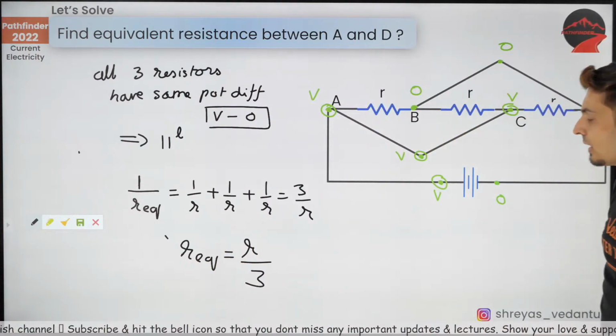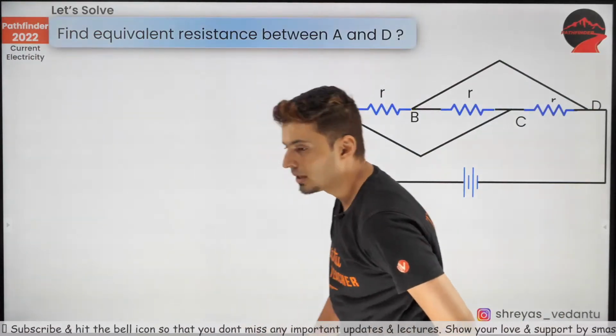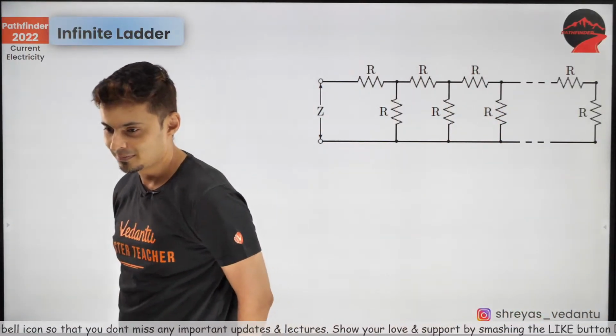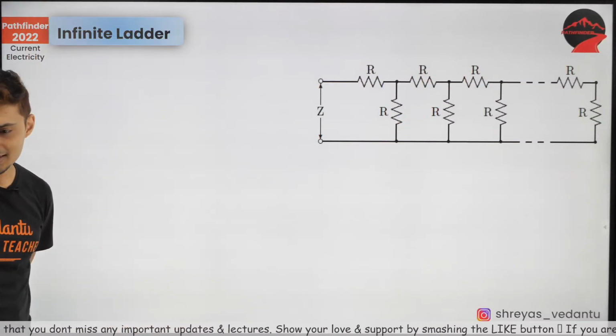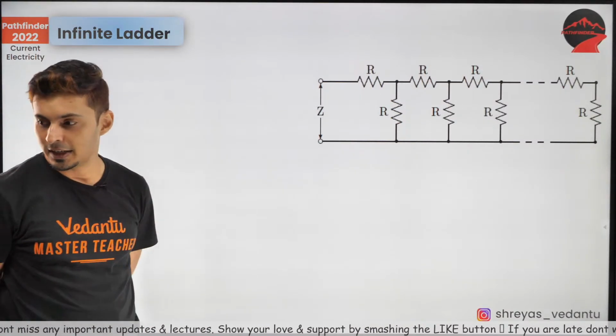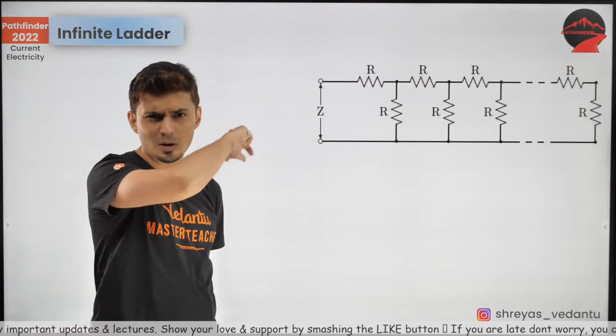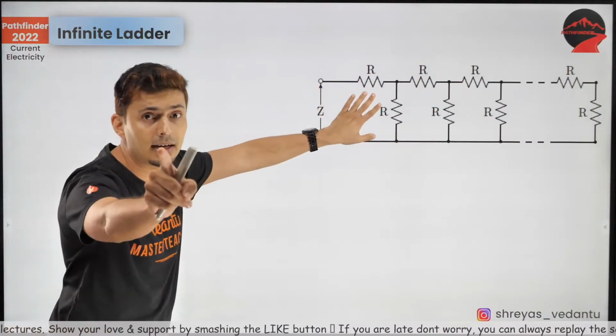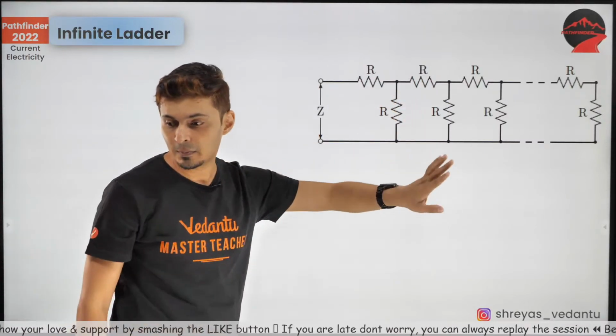Great. So this is R by 3. Let's go to the next question coming up on your screen. Now this is an infinite question. Yes, you can redraw it if you want. It's not a difficult task. Let's solve this problem, infinite ladder.